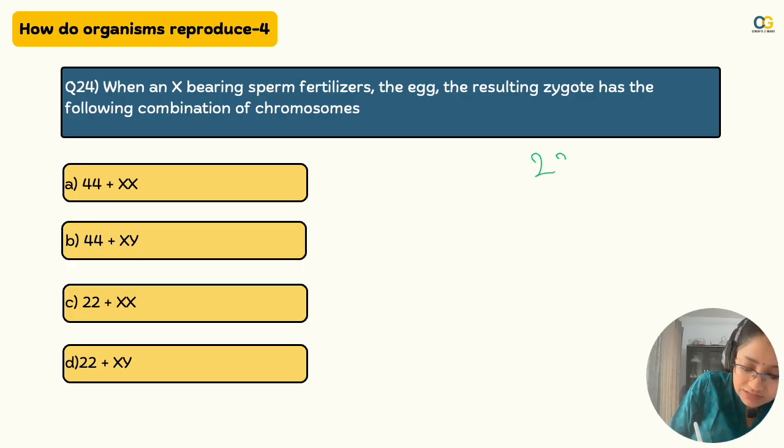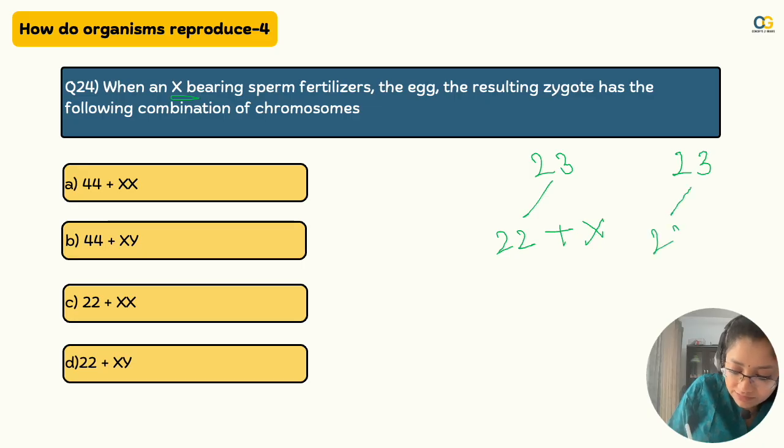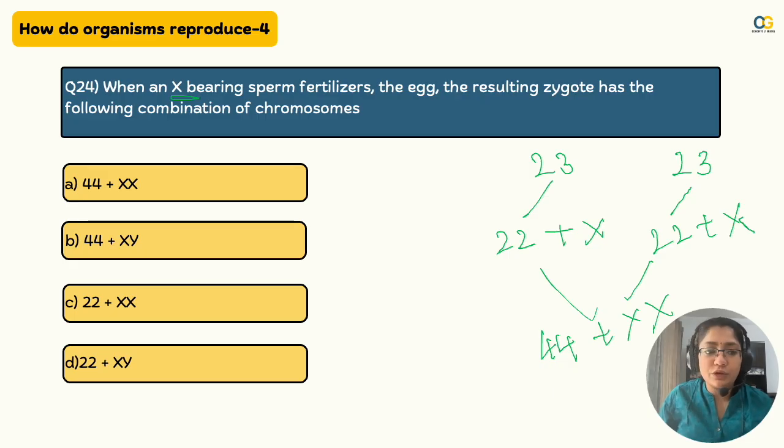So you have 23 chromosomes in the father, 23 chromosomes in the mother. So you have 22 pairs of normal ones, and in the gamete they'll just be 22 plus the X from the father, because it says the X is sperm, and the mother has 22 plus X. So when I merge this, I get 44 plus XX. This looks like the same one, yes. So this is 44 plus XX. That shows that it's 44 plus XX. Think, this is a little tricky one, but this is only to show you that these questions also come in the board exam.